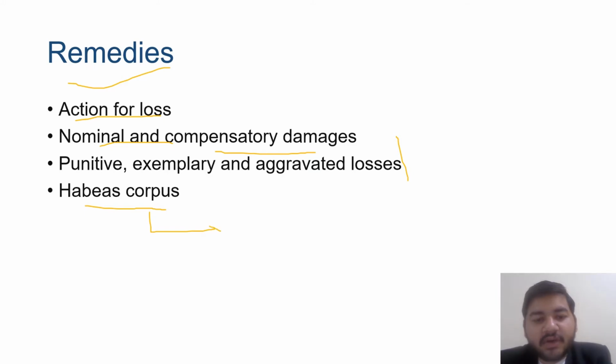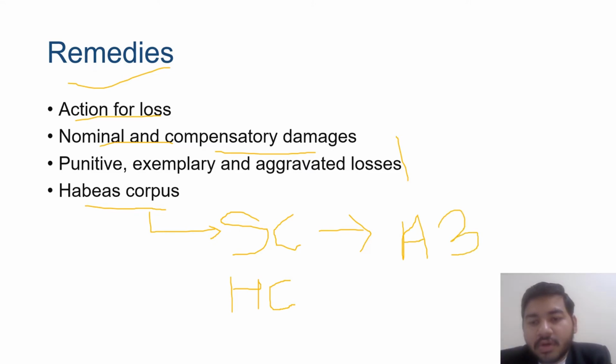Habeas corpus is a kind of writ petition that can be filed in the Honorable Supreme Court as well as the High Court. For filing a writ of habeas corpus, the Supreme Court can be approached under Article 32 of the Constitution of India, and the High Court can be approached under Article 226.